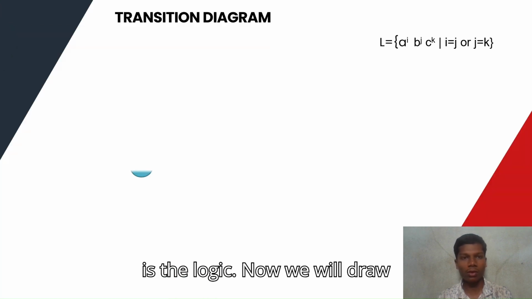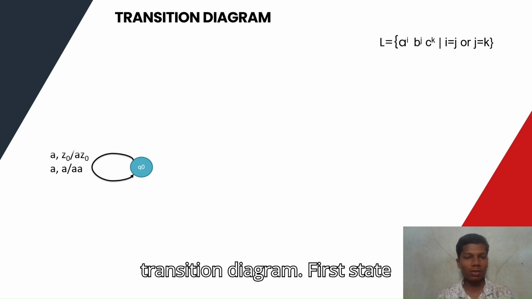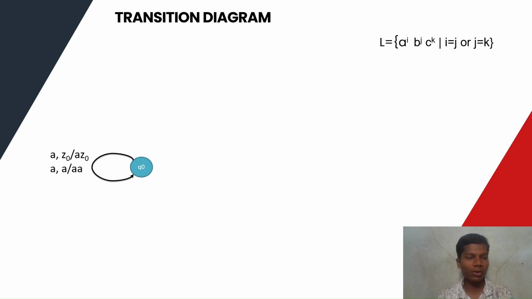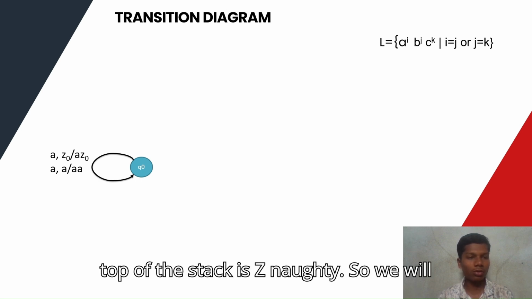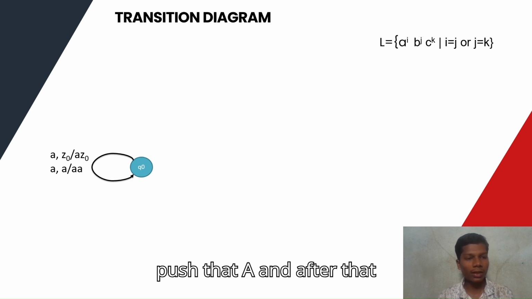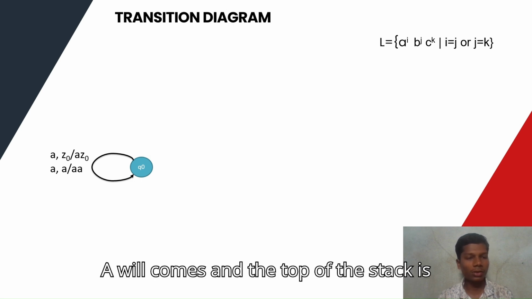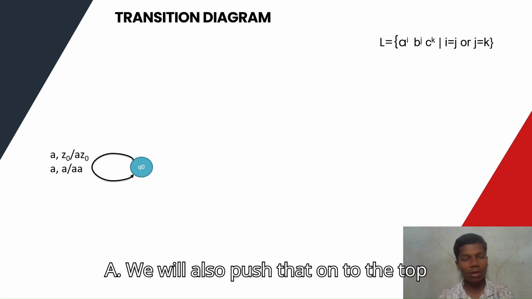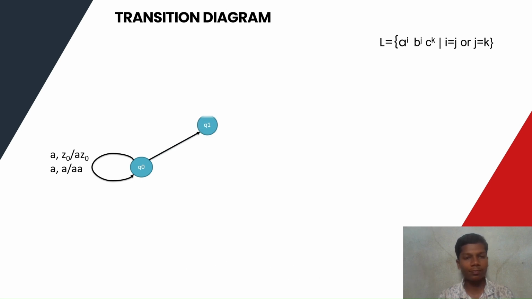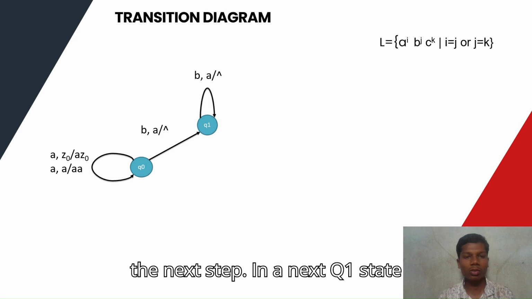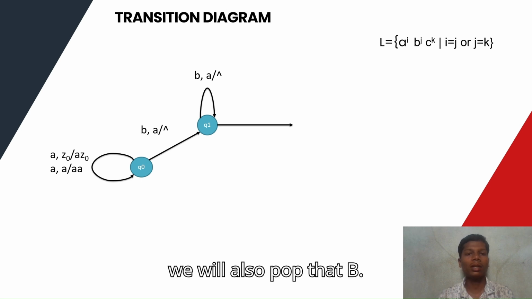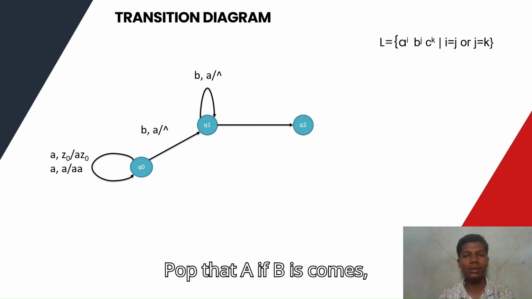Now we will draw a transition diagram. First state is Q naught. This is the starting state. Here, first A will come, and the top of the stack is Z naught. So we will push that A, and after that A will come, and the top of the stack is A. We will also push that onto the top of the stack. Second, if B comes, then we will pop that A, and we go to the next step. In the next Q1 state, we will also pop that A if B comes.